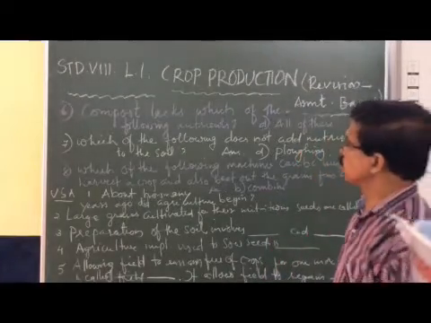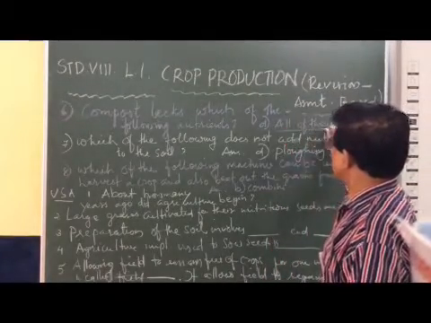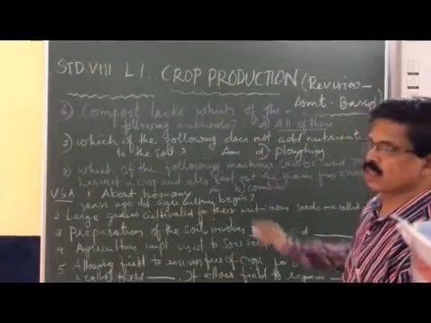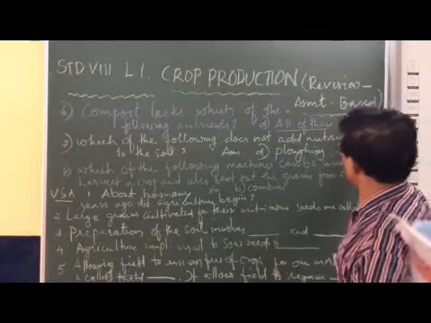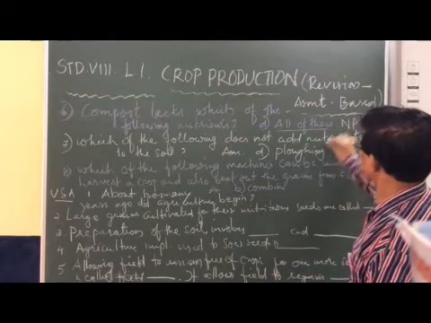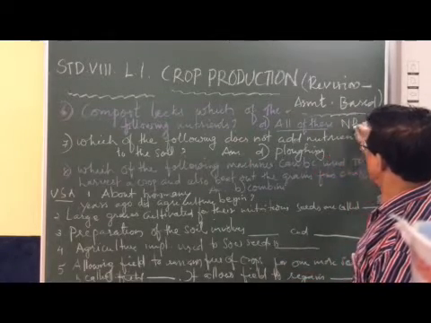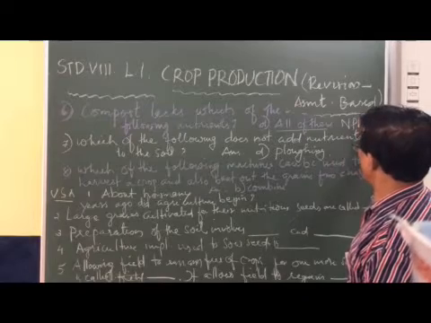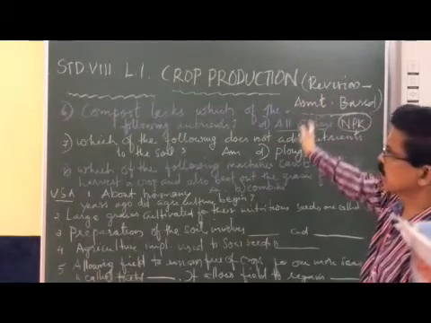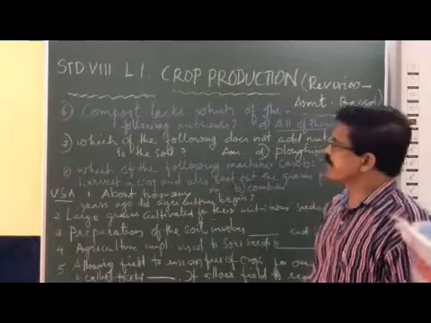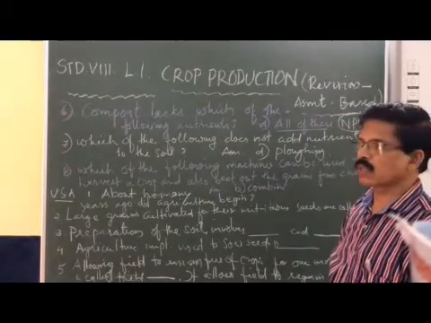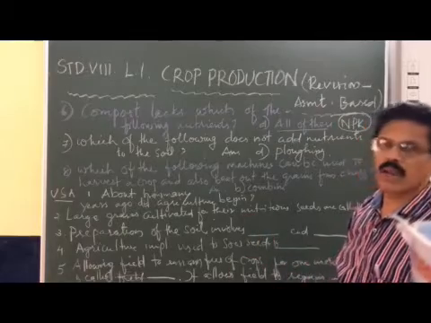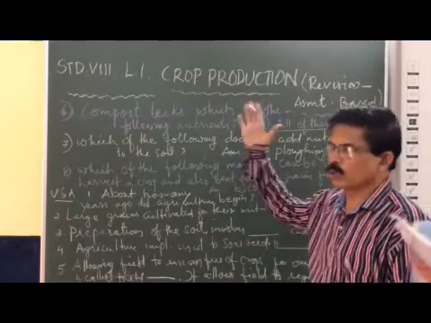So the answer is all of these: nitrogen N, phosphorus P, potassium K. NPK is absent in the compost.